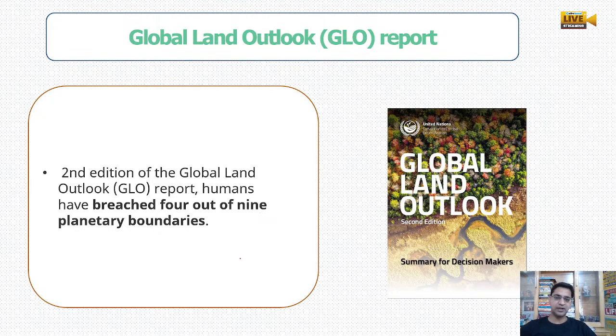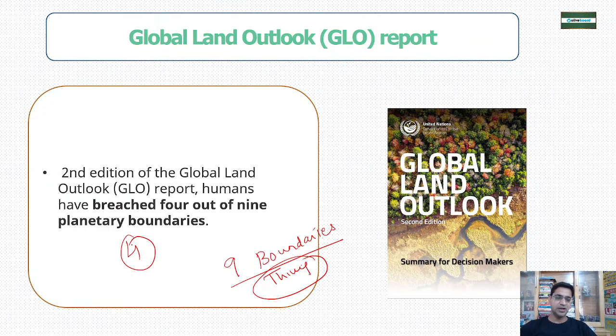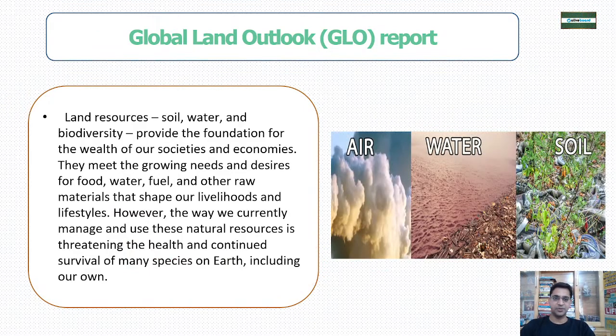They have given 9 boundaries, 9 things which we have to keep under control, but out of that 4 have already been breached and 5 are in the border area, which can be easily breached. That is why this report has been published, in order to check what all things have been breached.